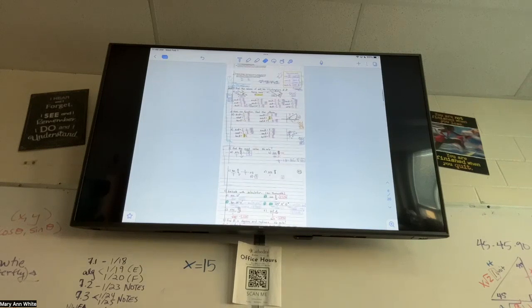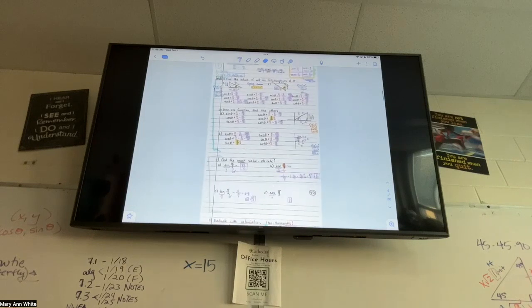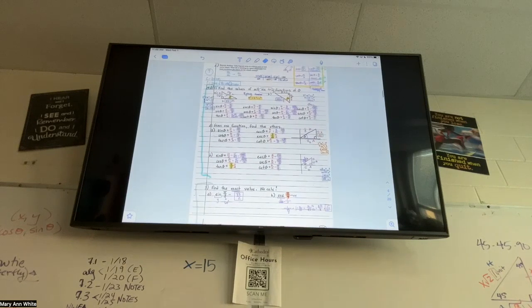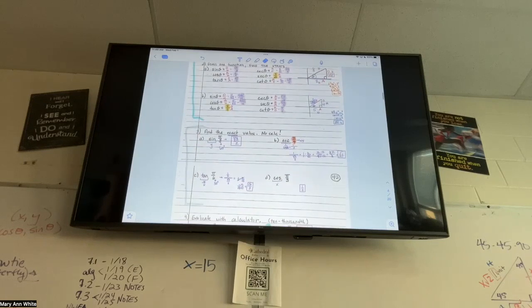So technically everything on 4.2 to 4.3 is on this quiz. I already told you a few things not to worry about. The things that I have bracketed, you need to know. Those are things I could test you on. So in 4.2 numbers 1 and 2, I could test you on a problem like that, give you a triangle, ask you to find sine, cosine, tangent, secant, cosecant, cotangent. I said that out of order, but you know what I'm saying. Number 3 is what we're doing right now in number 5 in our 4.3 notes.